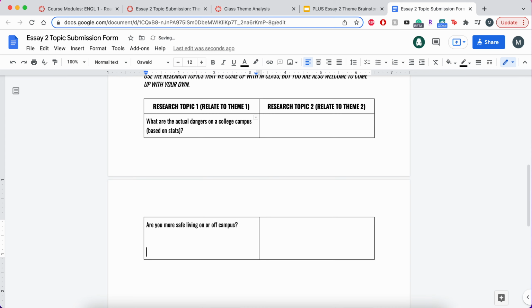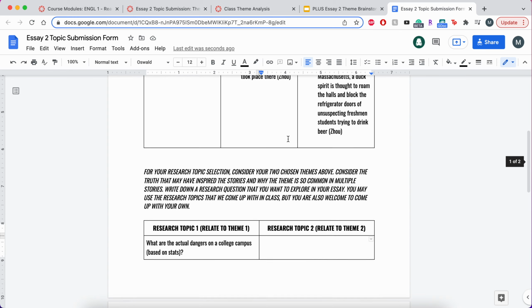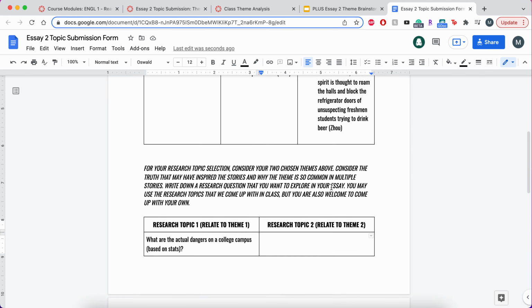So what's going to end up happening is when I grade these, I will let you know which of the topics I think are going to work, and then you'll narrow it down to one topic for each. But for your first submission, you're going to choose 2. That way you have some different options. And then same thing for your second theme, you're going to go to drinking.